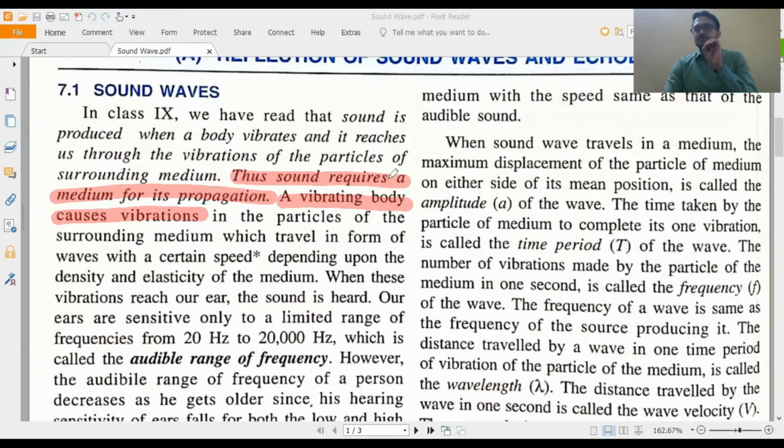Sound is coming from there, and the air particles present in front of your mouth all vibrate. The vibration in the particles of the surrounding medium travels in the form of a wave with a certain speed, and this speed depends on the nature of the medium.